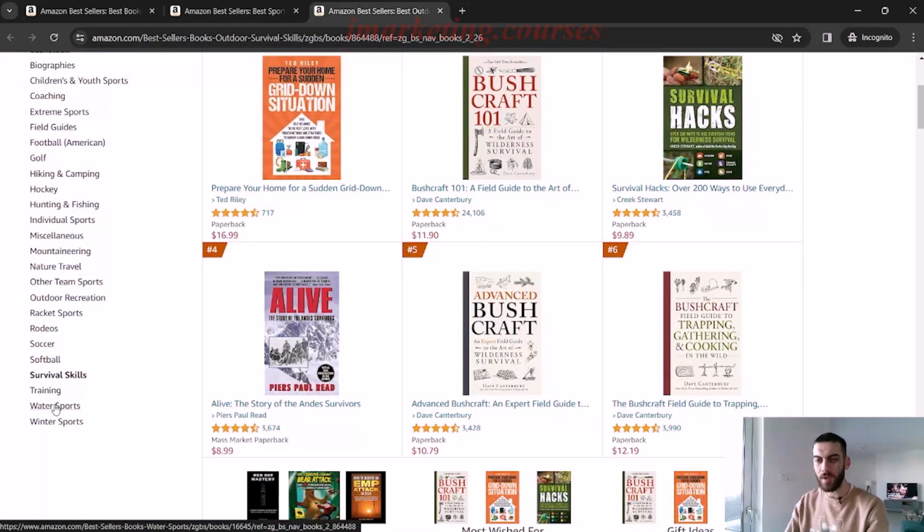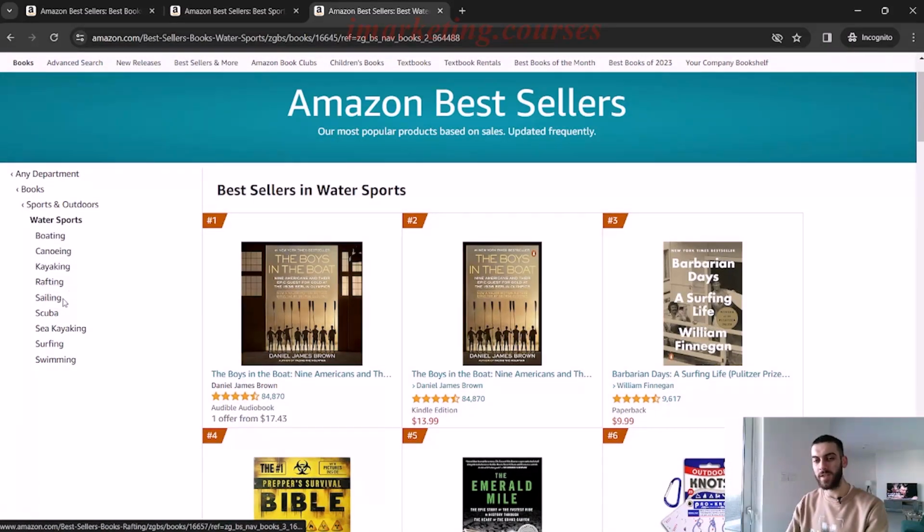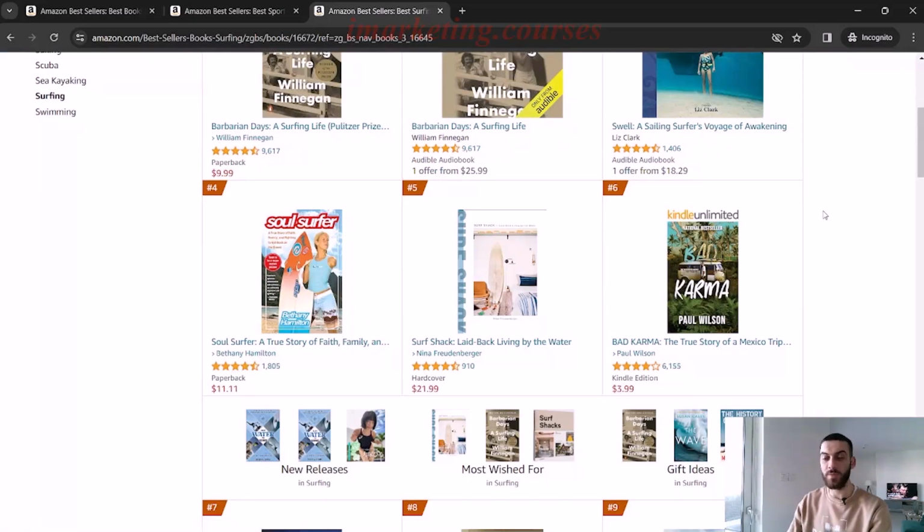Let's try and pick another one. Let's pick water sports. There we go. So water sports gives us even more niches inside the water sports niche. So we have boating, canoeing, kayaking, scuba diving, I'm guessing, surfing. Let's click on surfing and we can go through and see the different types of surfing books.